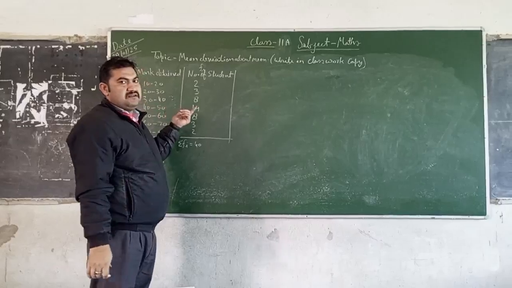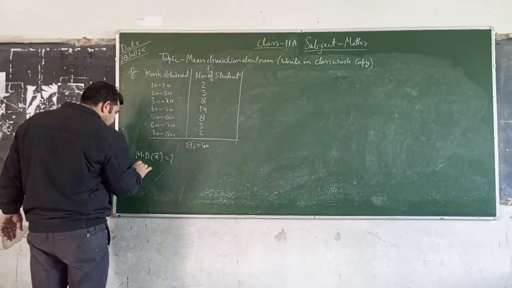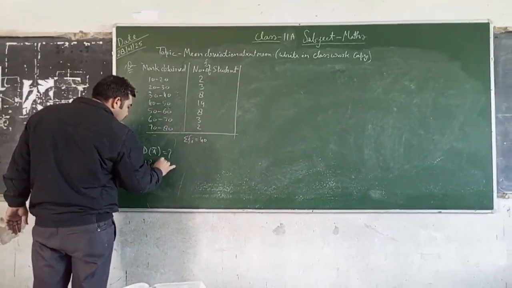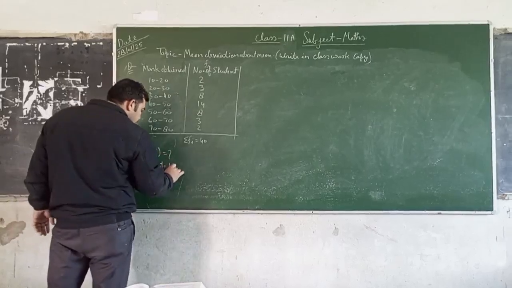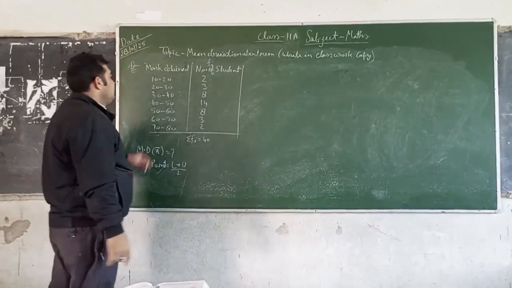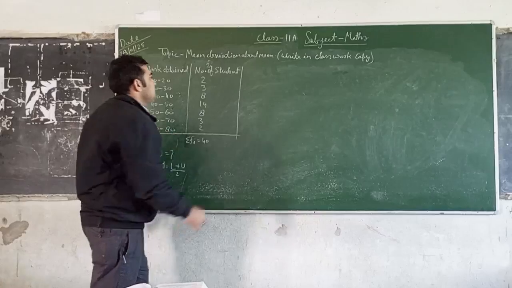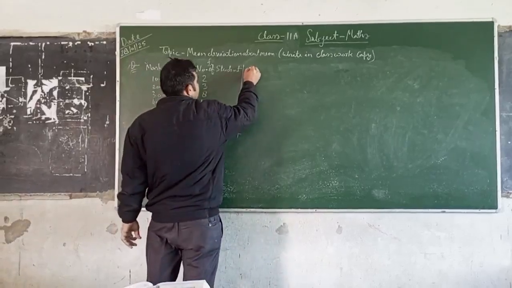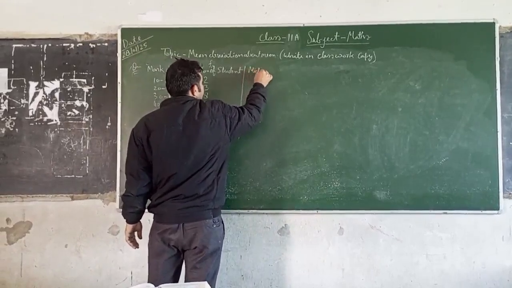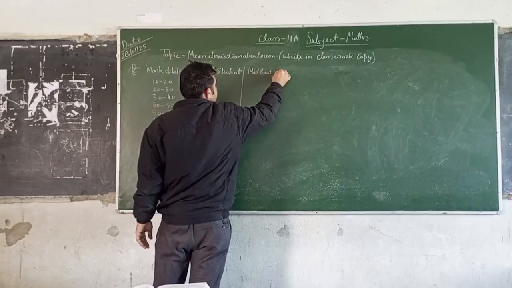and this is the formula of midpoint: midpoint is equal to lower limit plus upper limit upon 2. This is the formula, that is 10 plus 20, that is 30 by 2, and this is 15. Therefore midpoint, and this is xi,